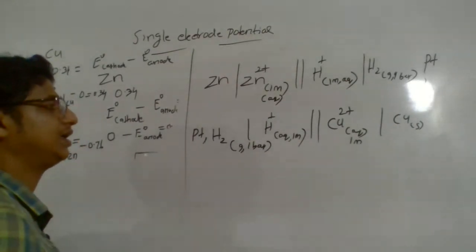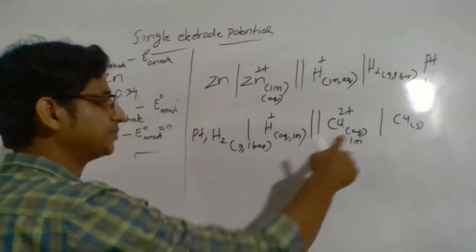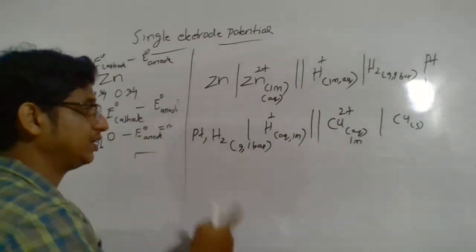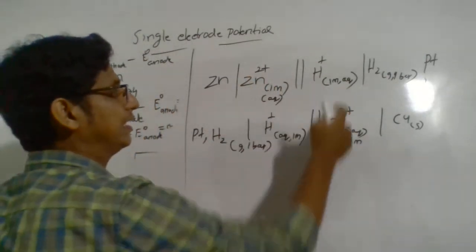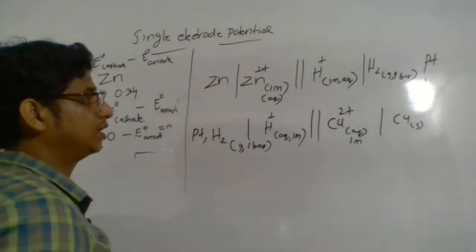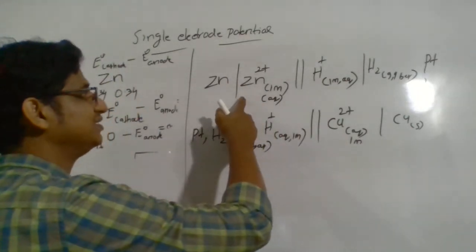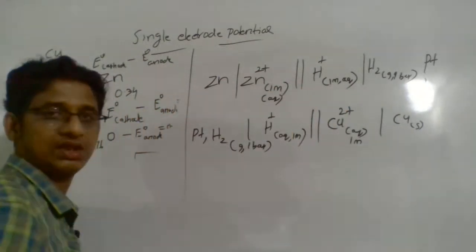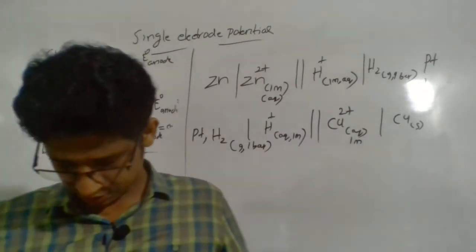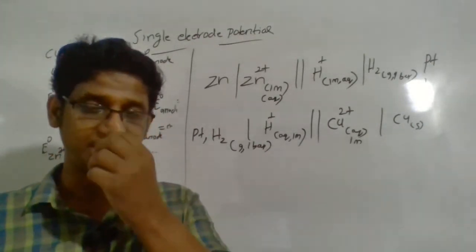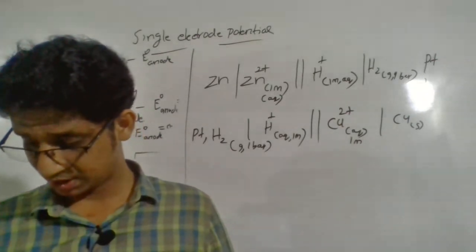Remember what the change is here. With respect to zinc, hydrogen undergoes reduction. With respect to copper, hydrogen undergoes oxidation. So here hydrogen is our anode, copper is our cathode. In the other cell, zinc is our anode, hydrogen is our cathode. So that's the way you can understand the cell with respect to cell representation. You can understand which is acting as the cathode and which is acting as the anode as well.